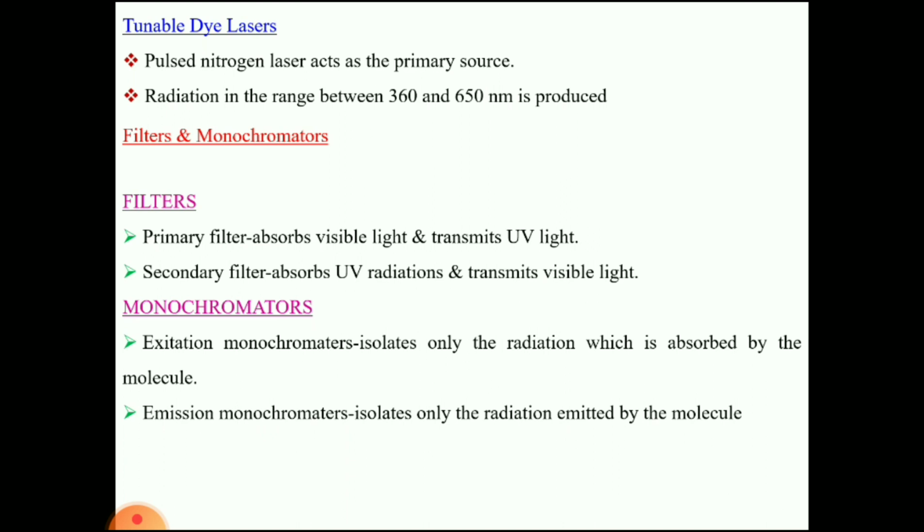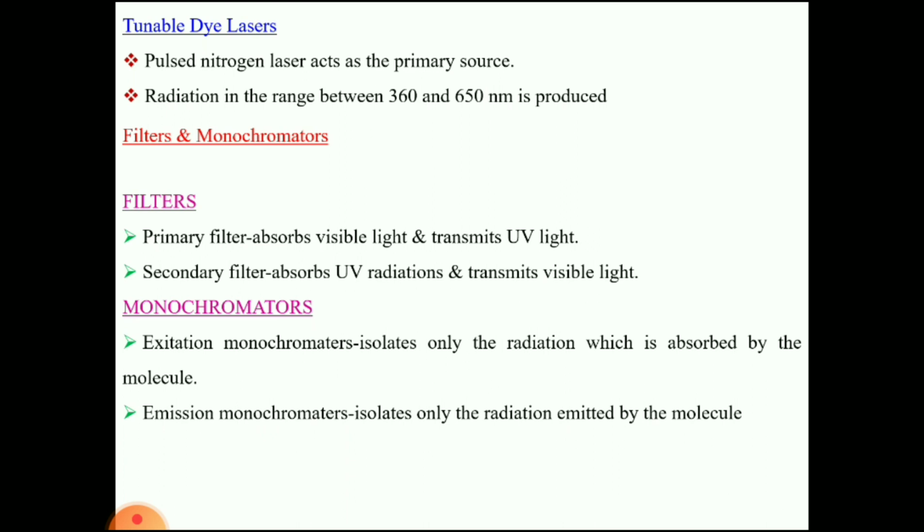Secondary filters absorb UV radiation and transmit visible light. When the UV light falls on the sample cell, some amount of light energy is lost. Energy lost means the wavelength increases, so the UV light can be converted to visible light. The emitted light comes in the form of visible light, so the secondary filter is permeable to visible light and stops the UV light. Compulsorily, we have to keep these two filters at a 90 degree angle.